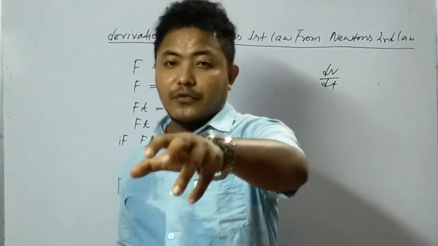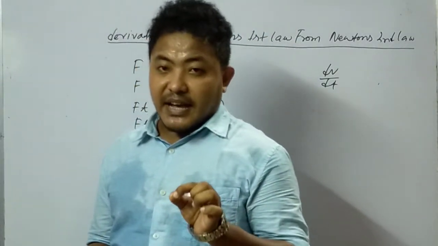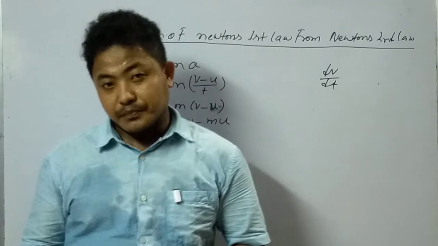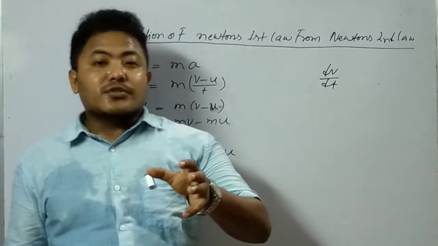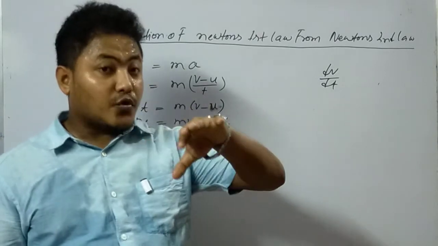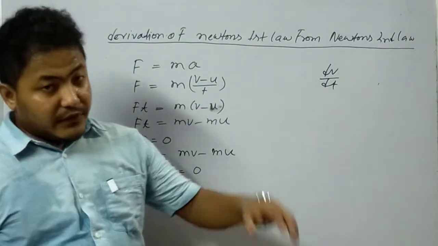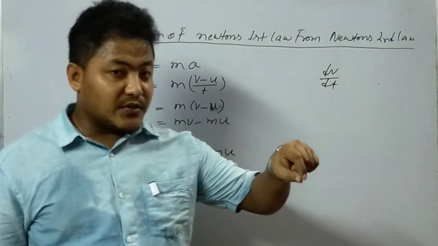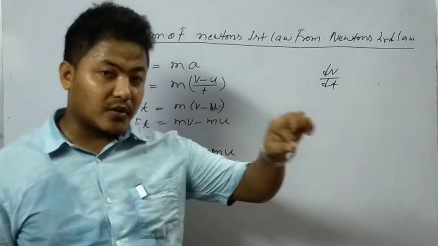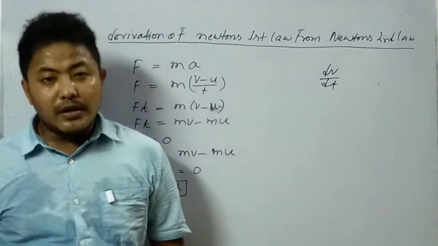If it is in uniform motion, it will remain in uniform motion if there is no applied external unbalanced force. We can also infer from Newton's second law that if the net force on a body is 0, then there is no acceleration, and if a body is moving in uniform linear motion, then also there is no acceleration.